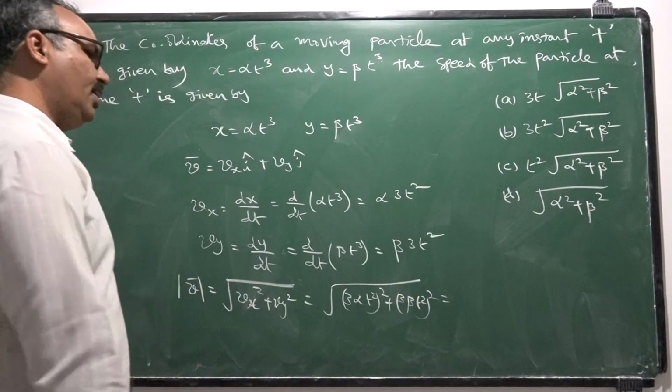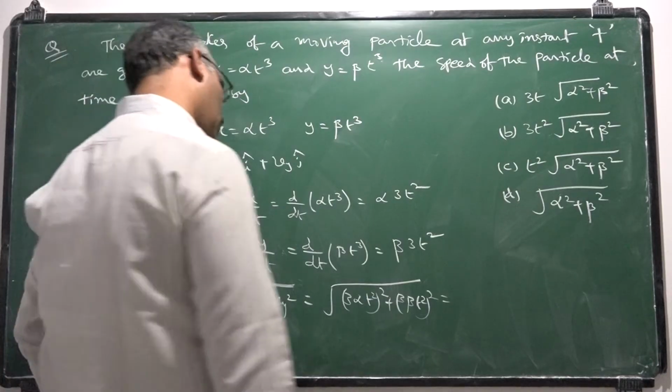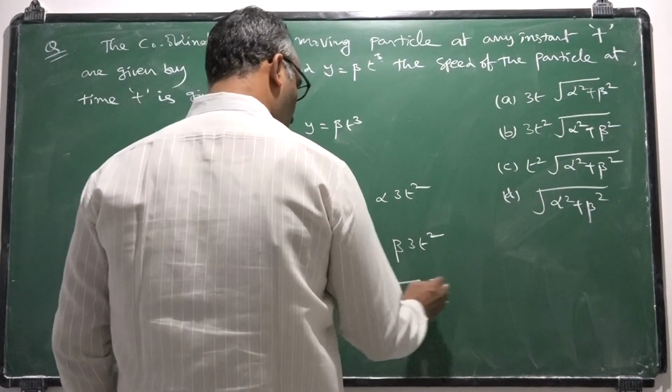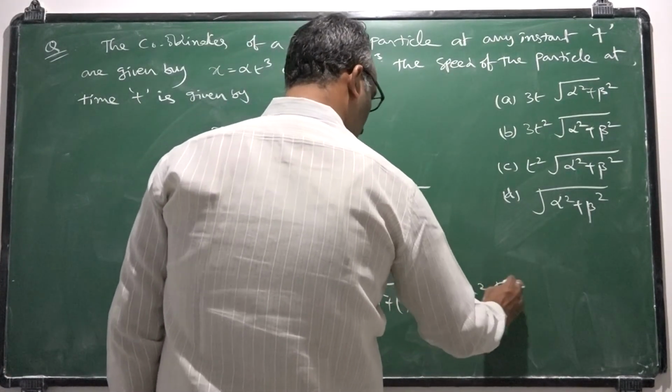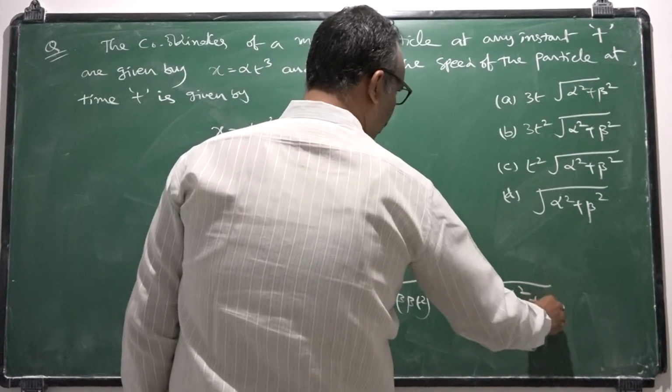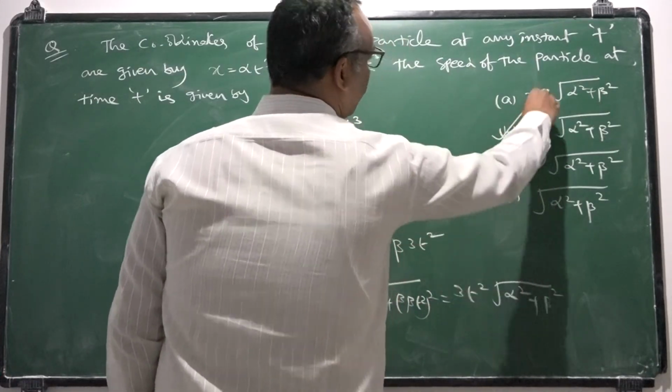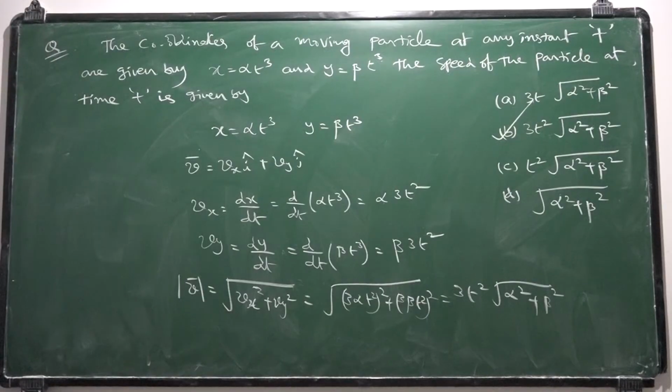So then 3t square comes out of the root, 3t square into root of alpha square plus beta square. So this is the solution for the given question. I hope I reached you. It's a very simple question with a simple solution. Try to solve similar questions in your material.